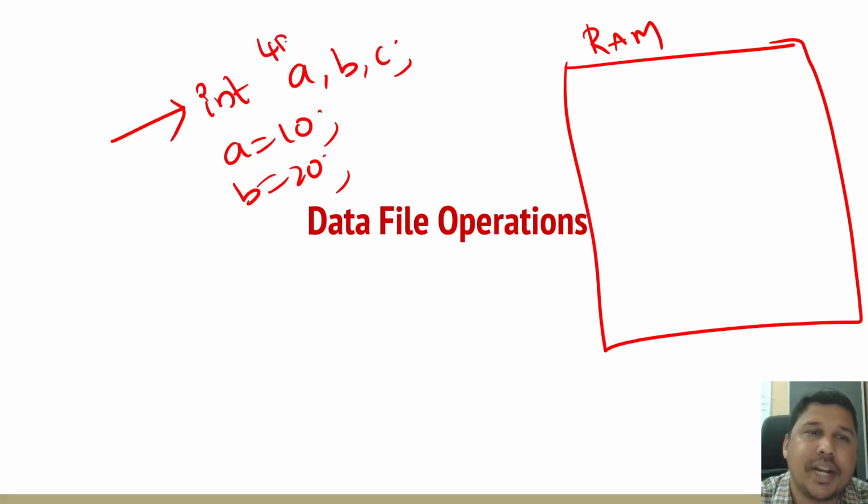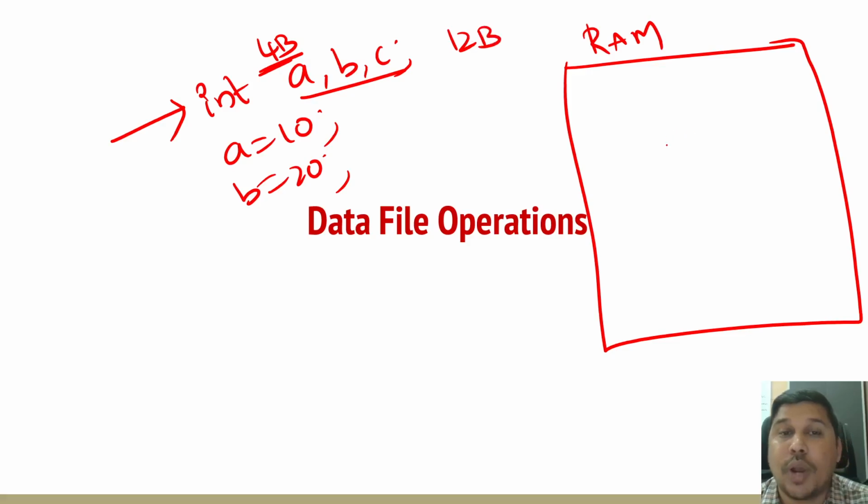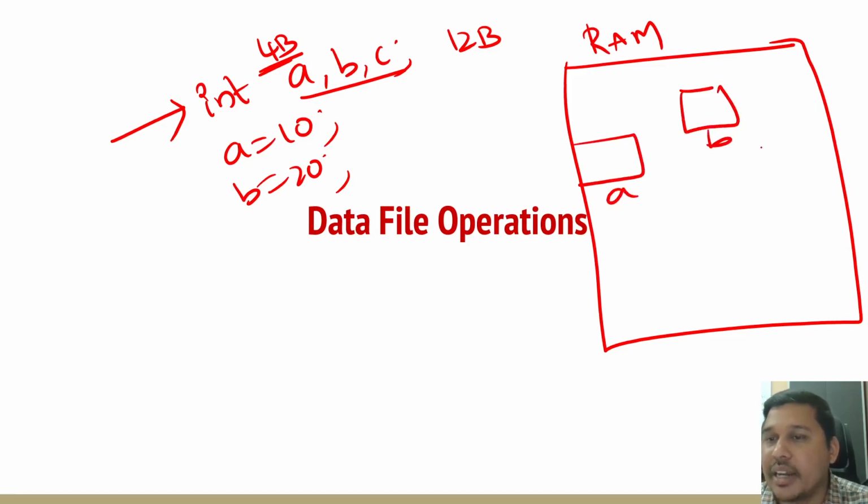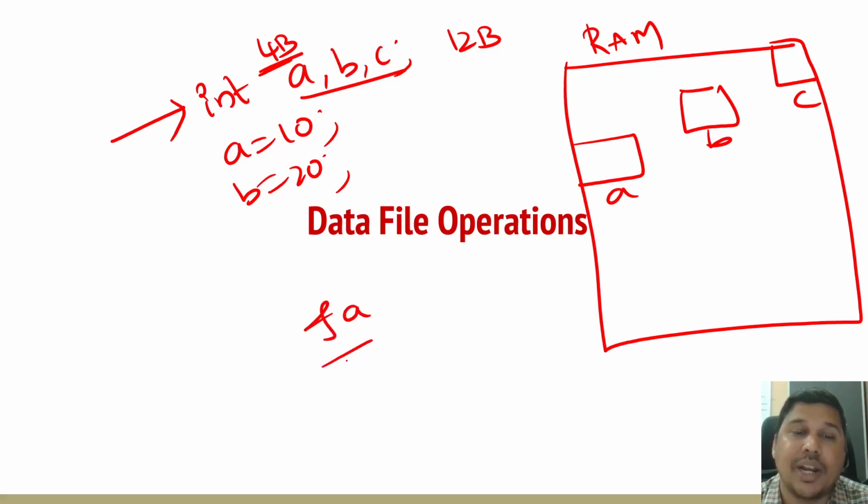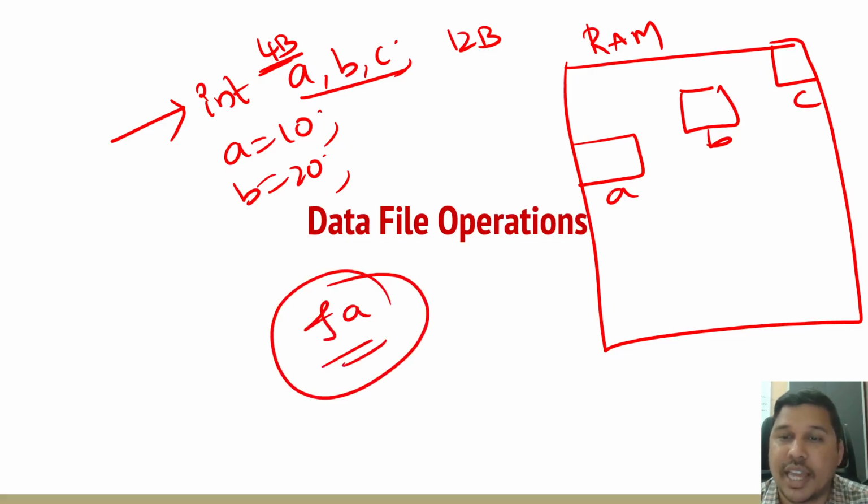It requires 4 bytes for each integer, so 12 bytes of memory will be reserved somewhere in this RAM, some A here, some B here and some C here, anywhere, it is random. That is why when you use ampersand A, you get the address, the location of this A in the whole RAM.